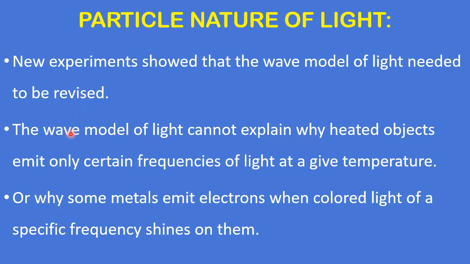The wave model of light cannot explain why heated objects emit only certain frequencies of light at a given temperature. This we study in black body radiation. Or why some metals emit electrons when colored light of a specific frequency shines on them. This comes under the photoelectric effect. So we study both in 11th class. So one by one, first we go to the photoelectric effect.